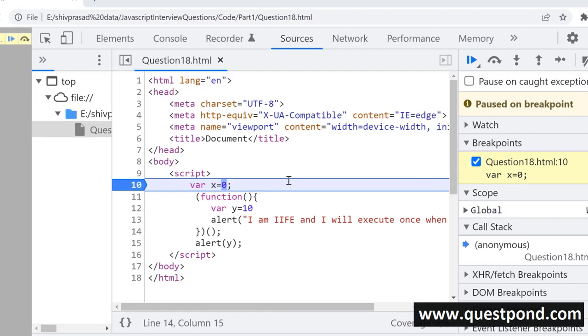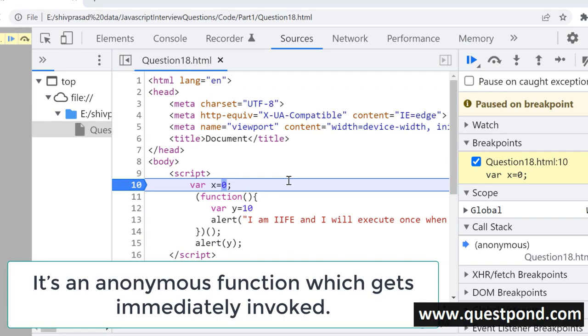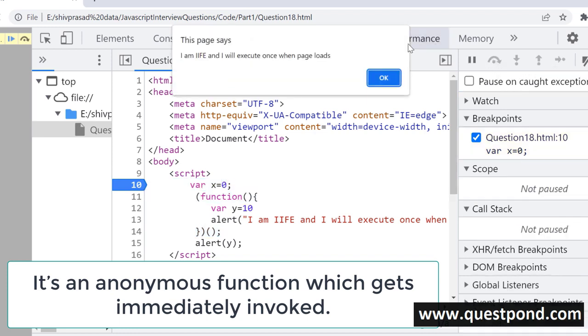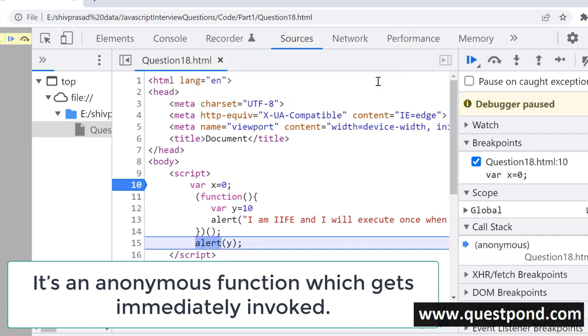Now let's talk about the definition of IIFE. So IIFE is nothing but an anonymous function. Anonymous function means it does not have a name, and it gets immediately invoked. It is self-invoking. So you can see here we have a function which does not have a name, and you can see these two round brackets here which say to invoke this function immediately. So the way we write IIFE: function without the name, curly bracket start, curly bracket end, and then a round bracket saying that we have to immediately invoke it. As soon as this function is created, it gets invoked. You can see that alert out there.